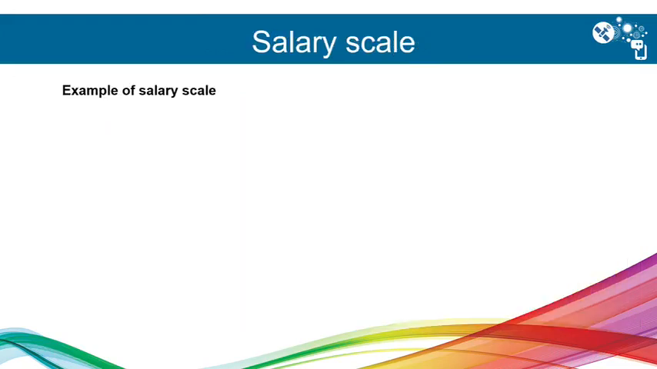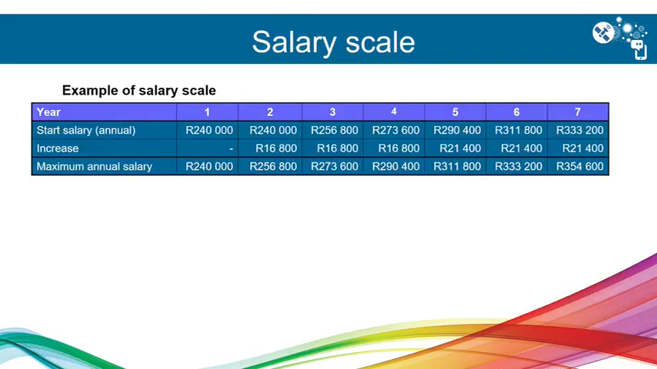The other thing that you must be able to do is the salary scale. Here's an example. Over a period of 7 years, this is where we start, 240,000, and there's the increase per annum, and that will be the maximum annual salary for that year. Start with 273 plus the 16 to get the 290,400. It is important that you notice that this is per annum, for a year. So the salary scale that they give you is for a year.